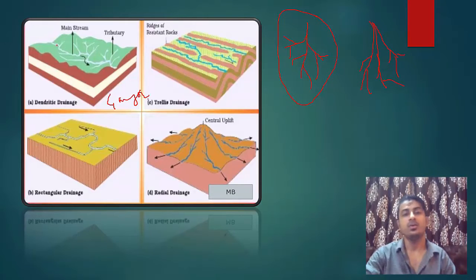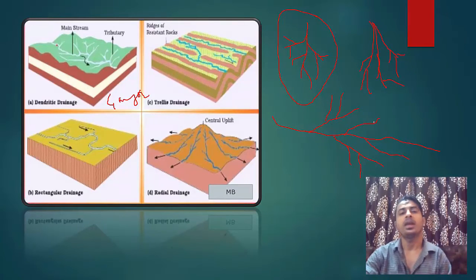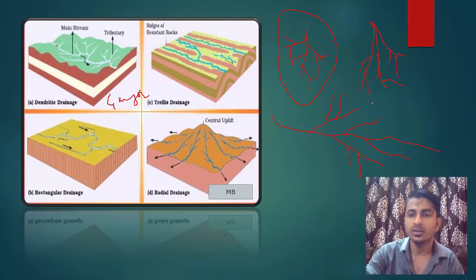Okay. Now trellis. In trellis drainage, the tributaries join the main river. Suppose this is the main river and this is a tributary. So tributaries join in parallel. These two are parallel. Similarly, these two are parallel. Then these two are parallel. So this is known as trellis drainage, and this is seen in a peninsular river. For example, the Godavari. If you see the Godavari in the map, you will see this pattern.